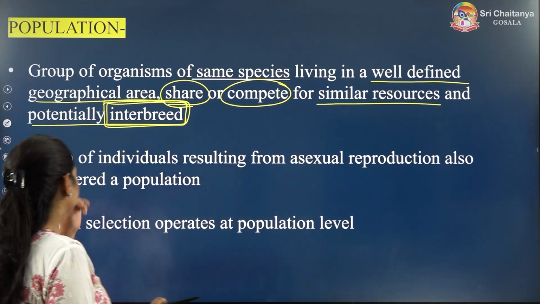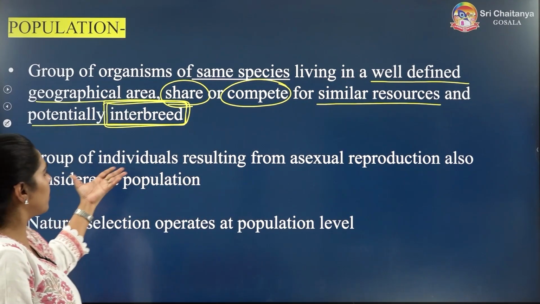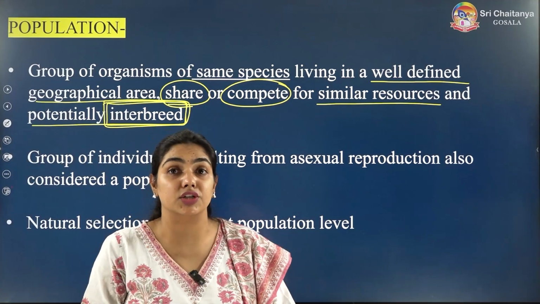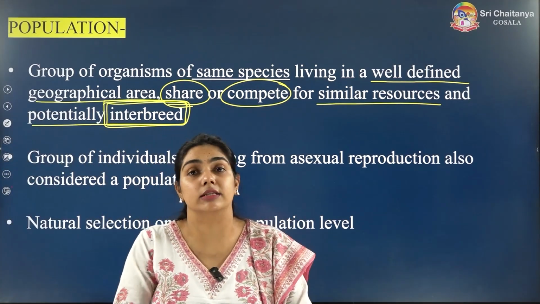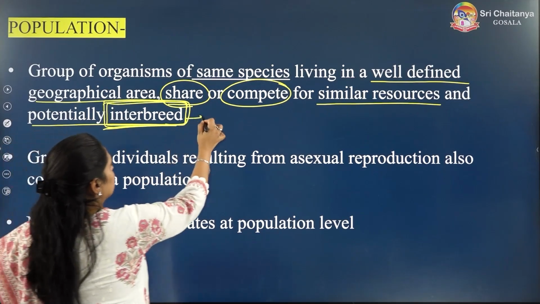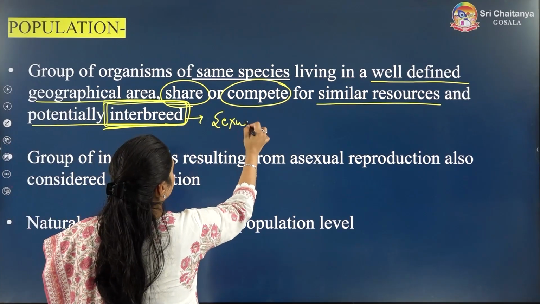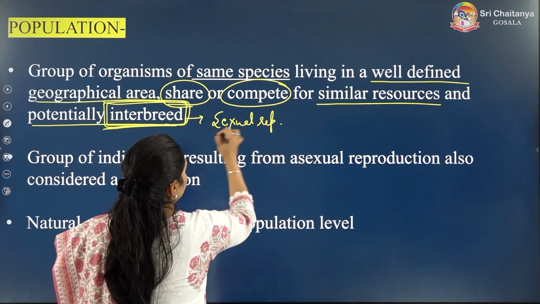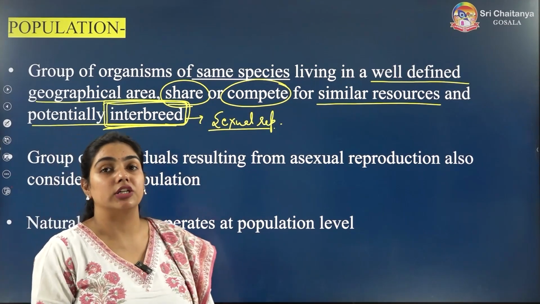Okay. Now coming to the next point, a group of individuals resulting from asexual reproduction can also be considered as a population. Here when we say interbreeding, we mainly refer to sexual reproduction.